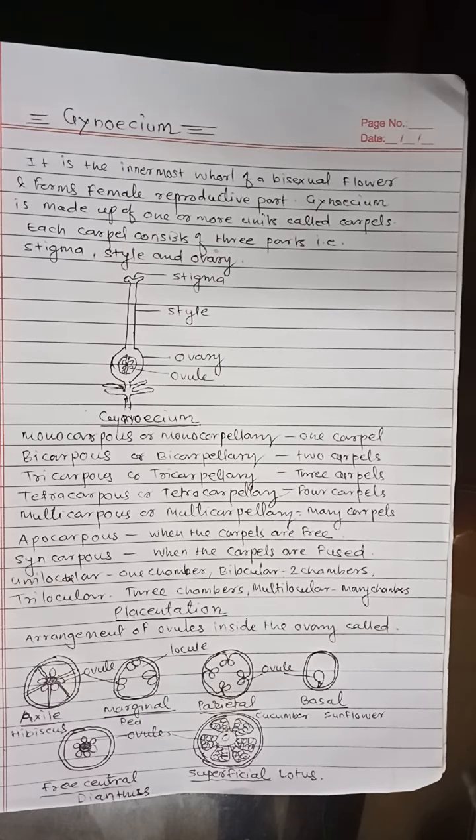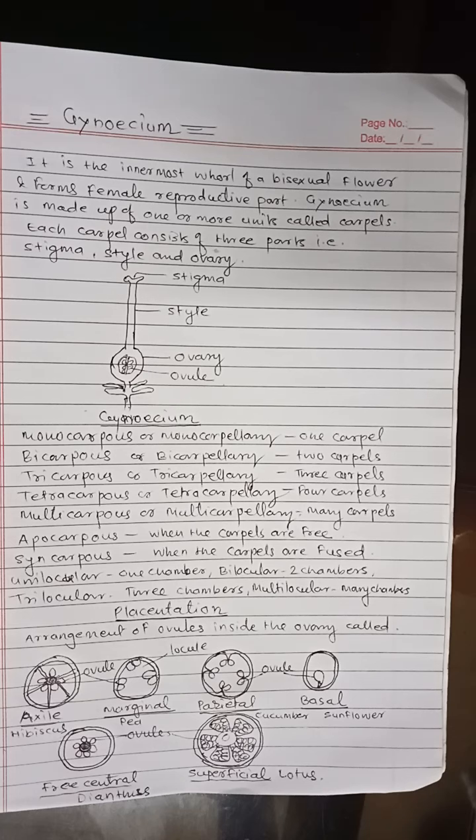Then the cohesion of the carpels: apocarpous condition and syncarpous condition. In apocarpous condition, the gynoecium is made up of two or more carpels which are free from one another. Apocarpous condition is found in Polyalthia. Then syncarpous. In this condition, the gynoecium consists of two or more carpels which are fused with one another. Example is hibiscus.